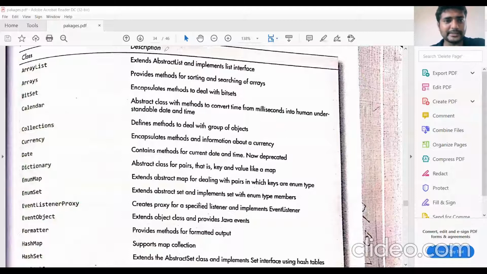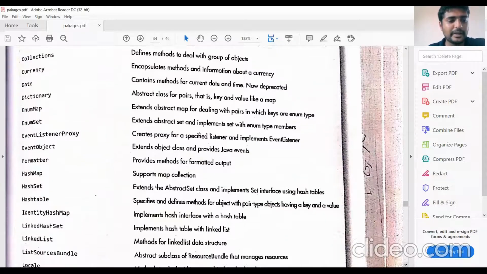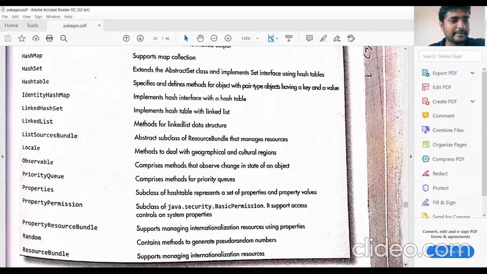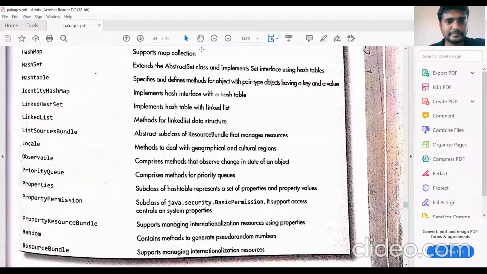Likewise, we have so many classes. Hash table, identity hash map, linked hash set, linked list, list resource bundle, locale, observable, priority queue, properties, property permission, property resource bundle, random.